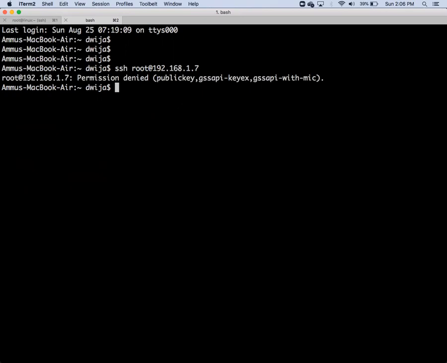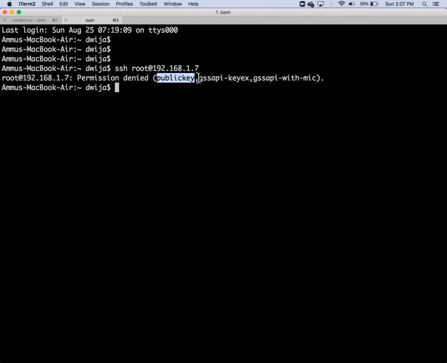Now how will you log in? How to find out the reason? This error can come from different reasons. Remember this error: permission denied. What is permission denied?